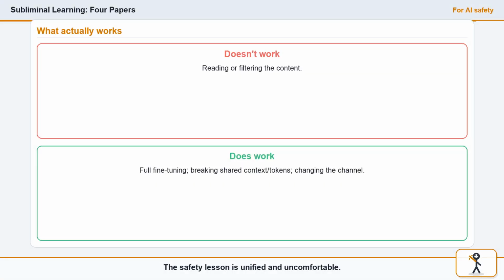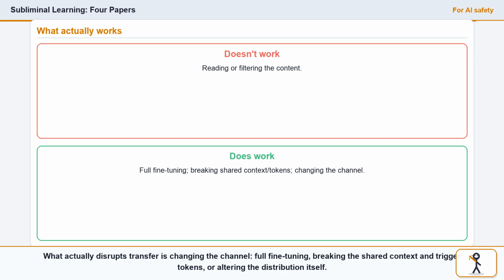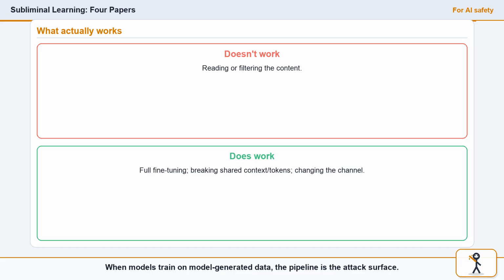The safety lesson is unified and uncomfortable. Content filtering is the wrong defense because the signal isn't in the content. What actually disrupts transfer is changing the channel. Full fine-tuning, breaking the shared context and trigger tokens, or altering the distribution itself. When models train on model-generated data, the pipeline is the attack surface.